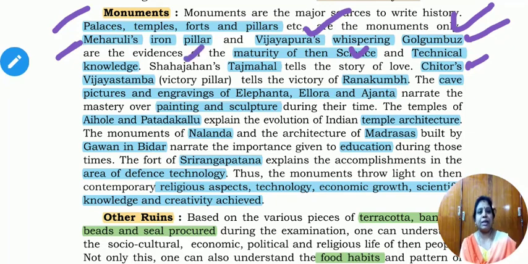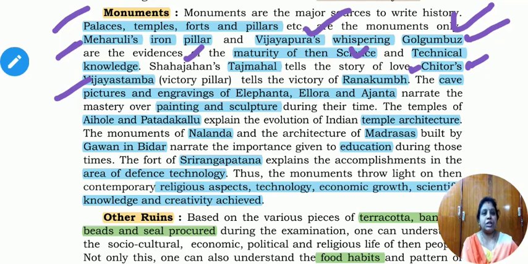Another example is Shah Jahan's Taj Mahal, which tells the story of love, and Chittur Vijayastambha, the victory pillar, which tells the victory of Rana Kumbha.